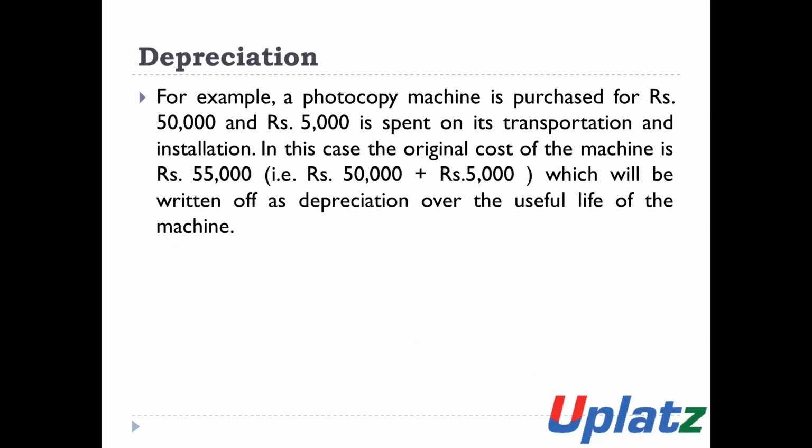For example, a photocopy machine is purchased for rupees 50,000 and 5,000 rupees is spent for transportation and installation. In this case the original cost of the asset is 55,000, that is 50,000 plus 5,000, which will be written off as depreciation over the useful life of the asset. So this is the meaning and this is the calculation of cost of assets.